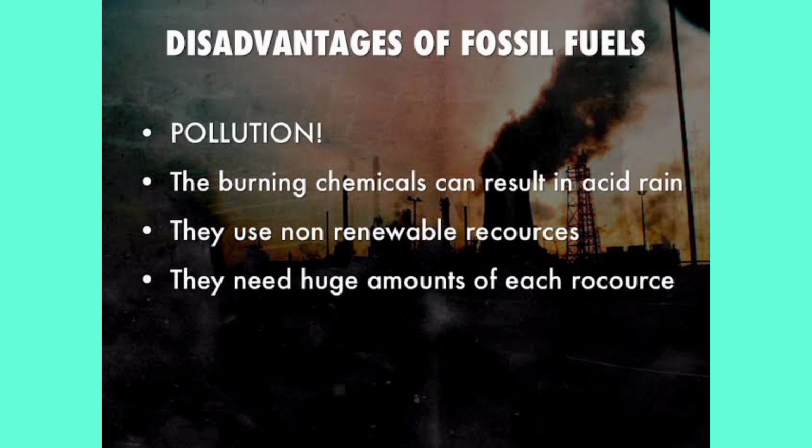The fourth and last point is that they need a huge amount of resources. When we talk about the fossil fuels, the coal, oil and gas, they all need a huge amount of resources. Resources means the ingredients, the objects from which we can get fossil fuels.